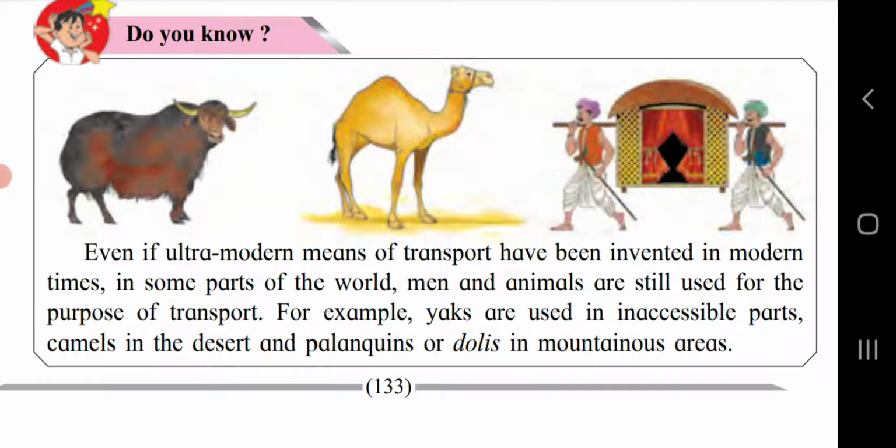So as camel, like in Rajasthan, there the transportation is not carried out easily from one place to another, due to which we have to make use of camel. Yak also are used to travel from one place to other places, or to carry loads or packages. Palanquins or dollies are carried in the mountains. As a modern fashion, we make use of these dollies and palanquins for a new bride.